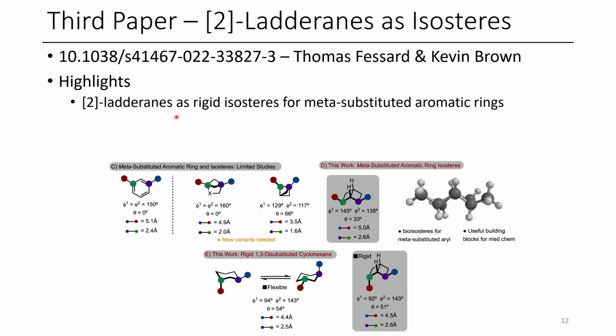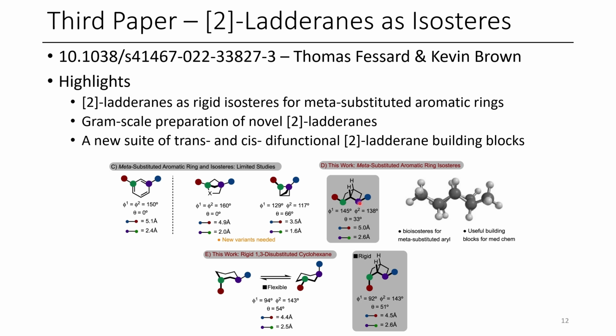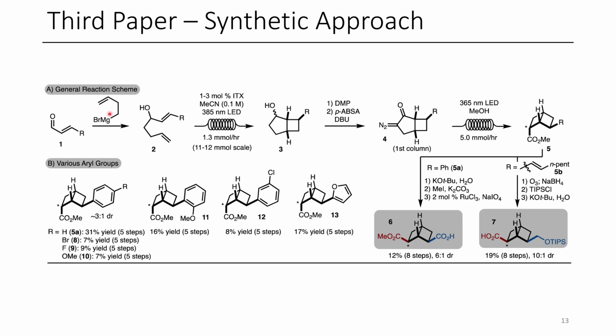So in this work, they develop rigid isosteres to mimic the meta-substitution of aromatic rings, and they prepare a suite of novel 2-ladderanes on a gram scale. Not only do they produce these cis-substituted 2-ladderanes, they also produce a number of trans ladderanes, as the trans isomers are produced on the way to making the cis isomers. So the way that they do this is first they do a Grignard reaction with this homoallylic Grignard reagent.